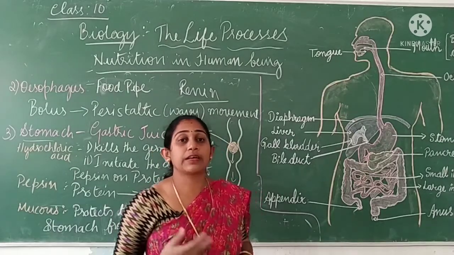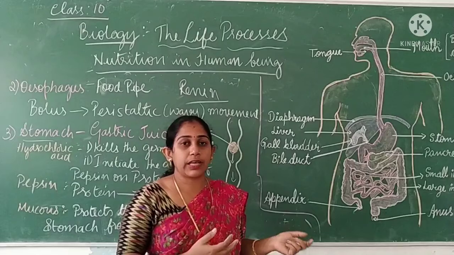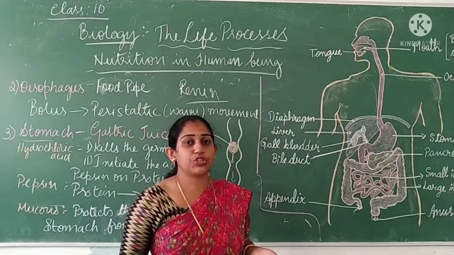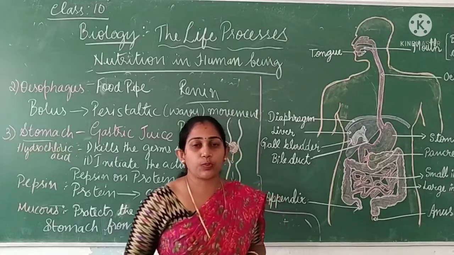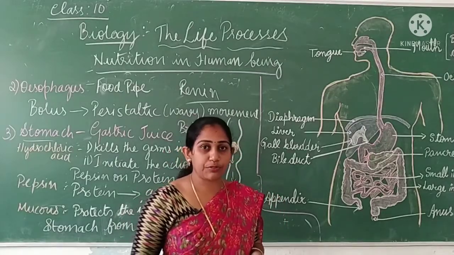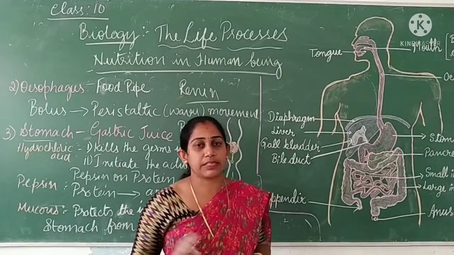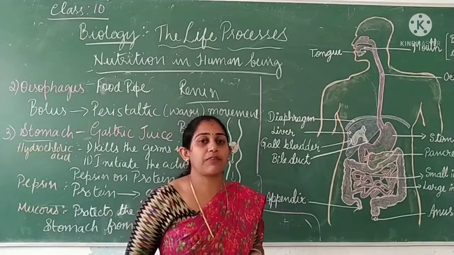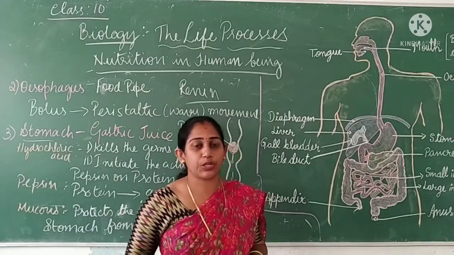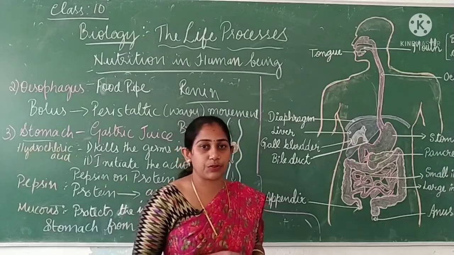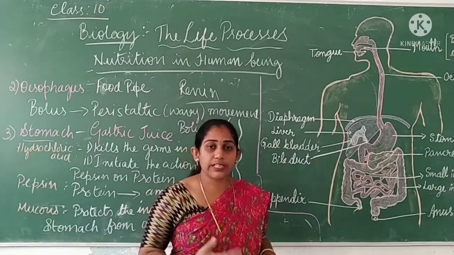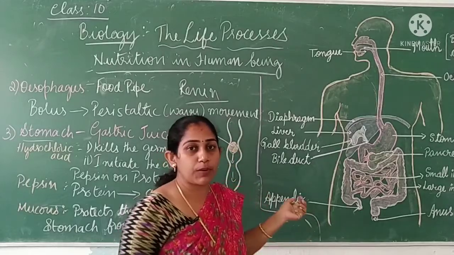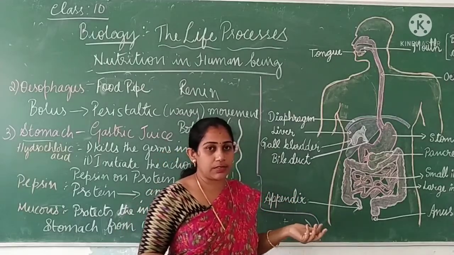So renin helps in the curdling of milk. It's actually helping in initiating the digestion of milk. That's the reason why doctors say not to provide any other kind of food to babies other than the mother's milk. Because the baby does not have any other enzymes produced in the body to digest all the components of the food, or it cannot digest complex food components. So it can digest only milk, and it has more renin in its stomach.